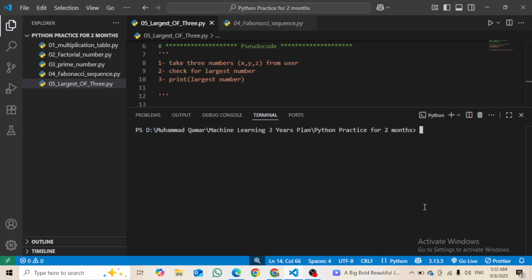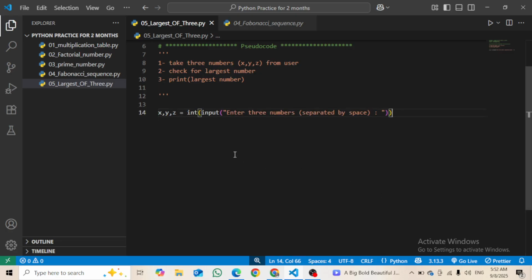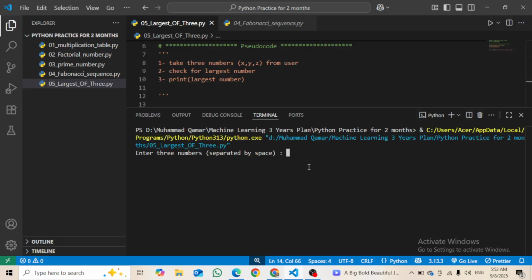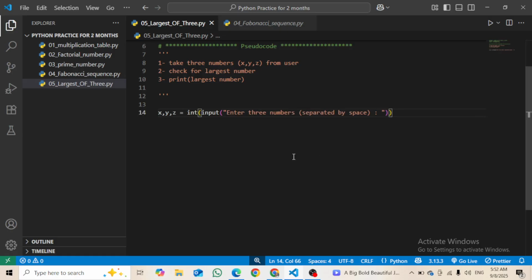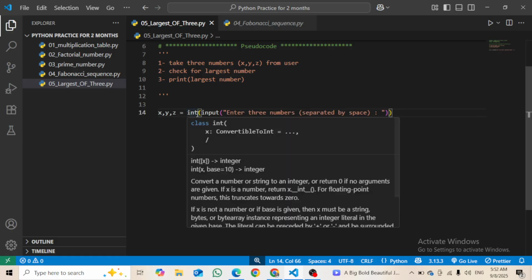Then how can I take input like this into three numbers? This time I do it by comma, 2, 3, and 4, and again it is giving me an error: invalid literal for int with base 10. It is taking it as a string, but why, when I am giving it as int?